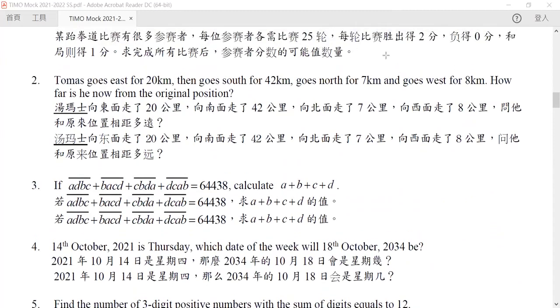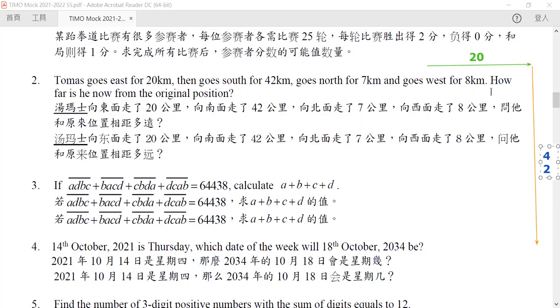Now, in here, first of all, it goes east 20 kilometers, goes east this way 20, and then it goes to the south for 42.